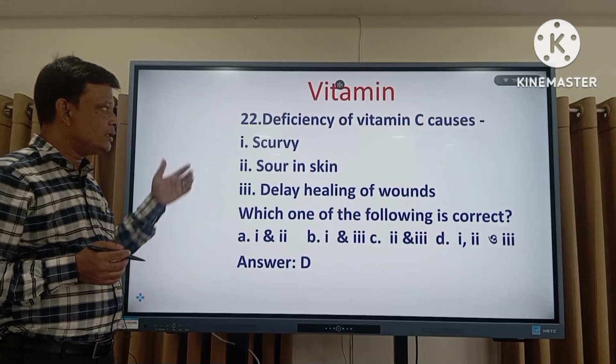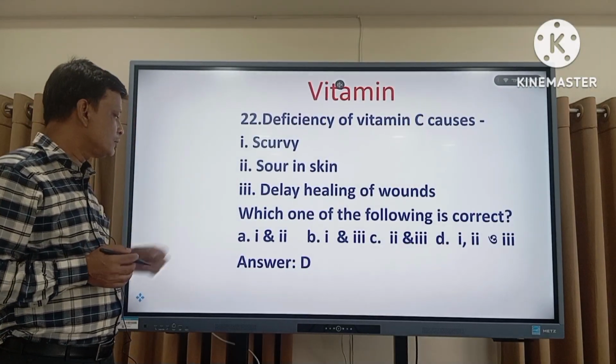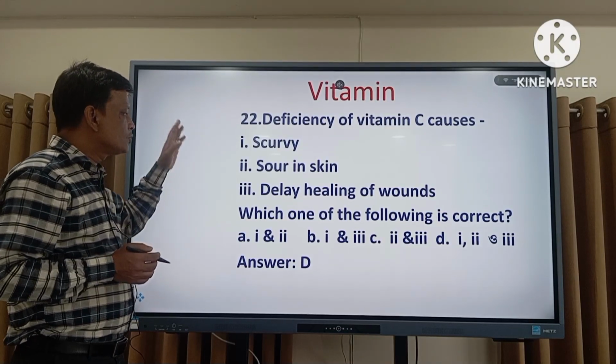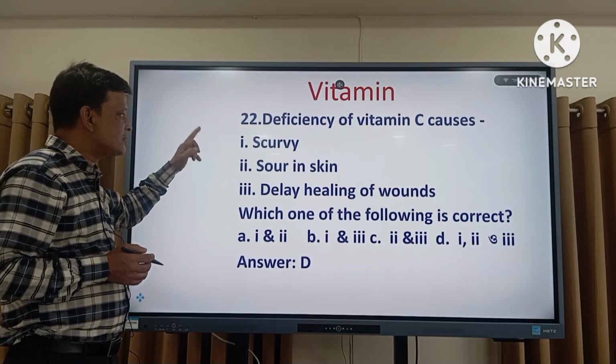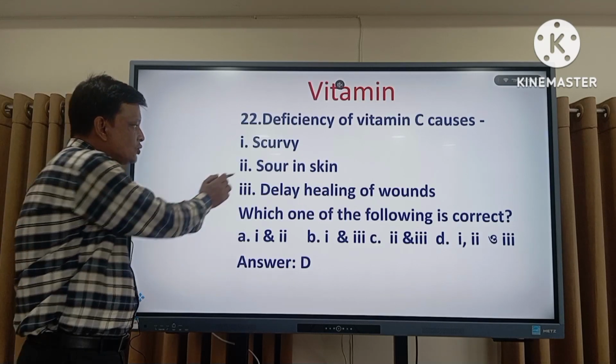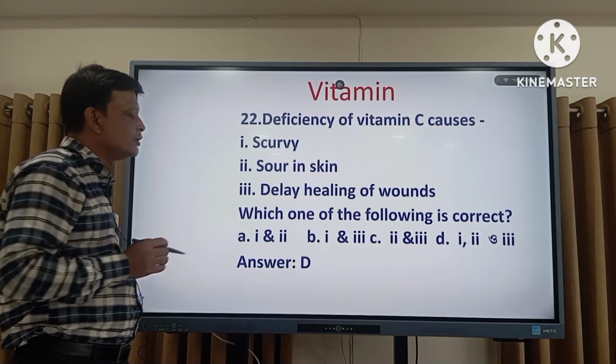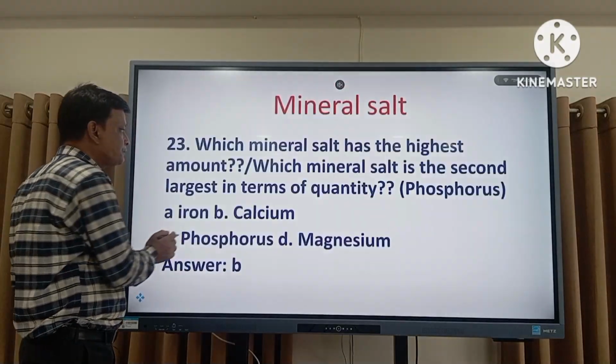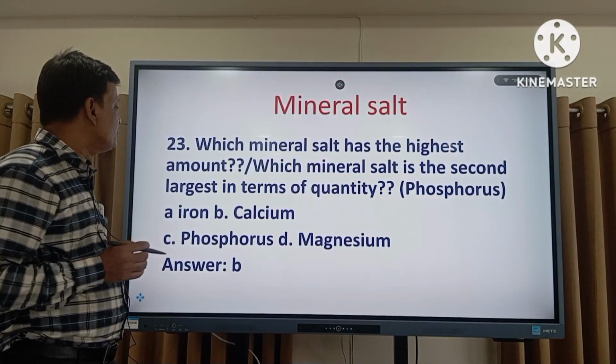Now the right answer is all, D, 1, 2, and 3. Deficiency of the vitamin can cause scurvy, sores in the skin, and delayed healing of wounds. Okay. The right answer is D, 1, 2, and 3. Now the question number 23.